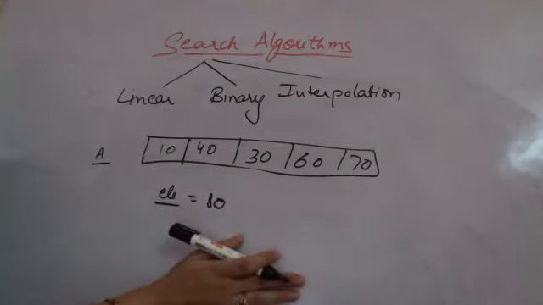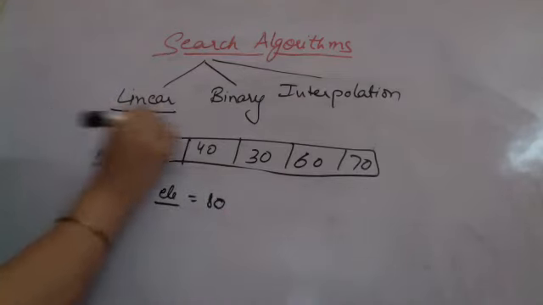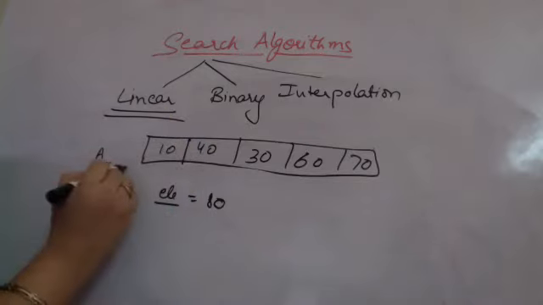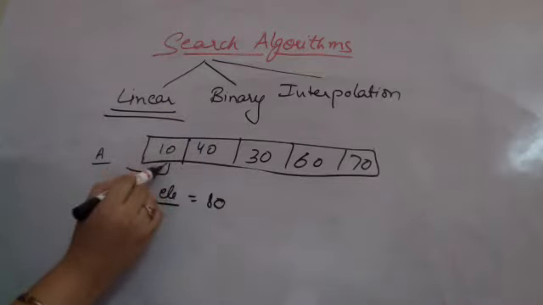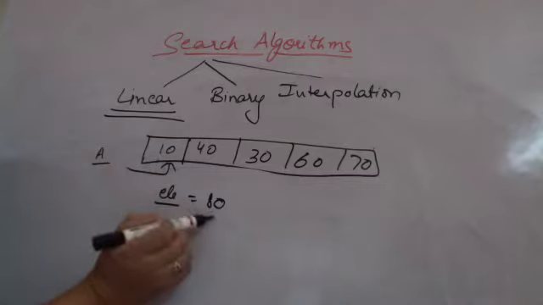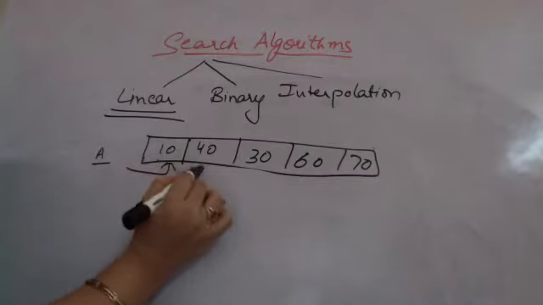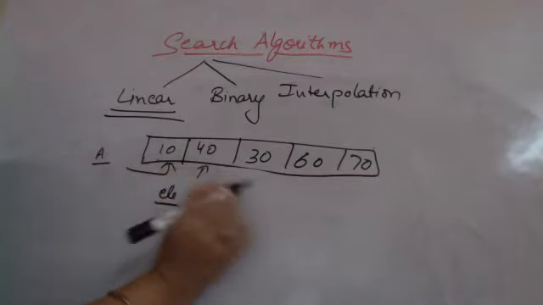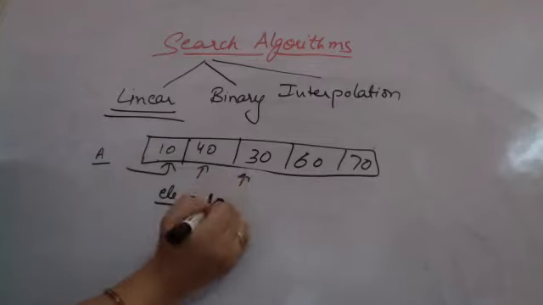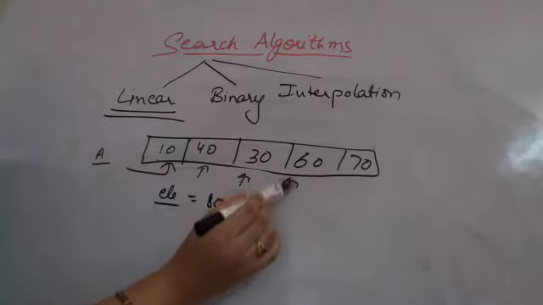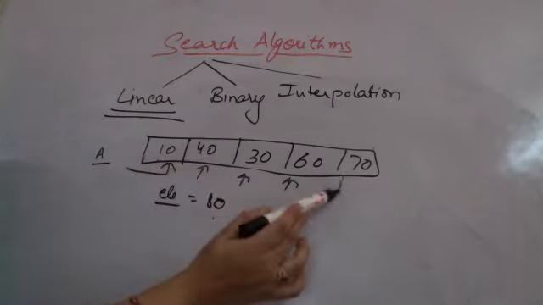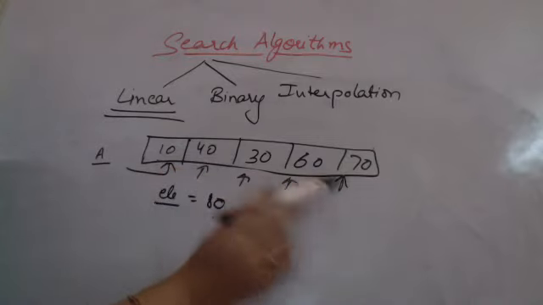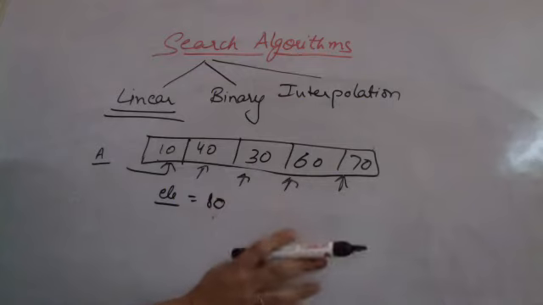So what will happen? The linear search method, the first method, says to search from the beginning of the array. Is 10 equal to 80? No. Next, is 40 equal to 80? No. Next, is 30 equal to 80? No. Next, is 60 equal to 80? No. Next, is 70 equal to 80? No. The array has ended. The element was not found.